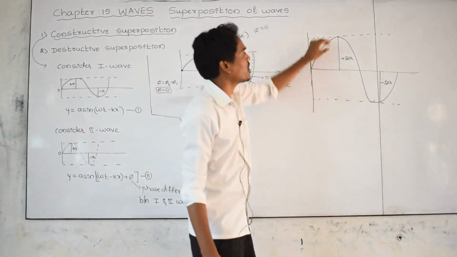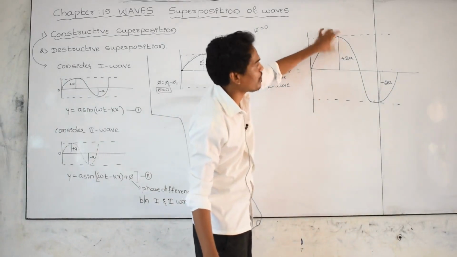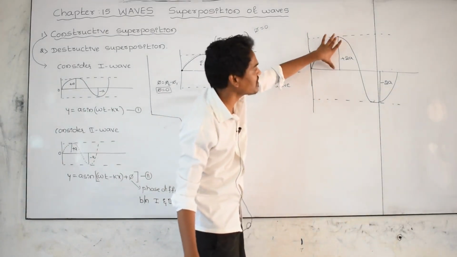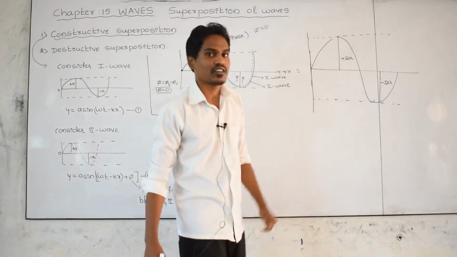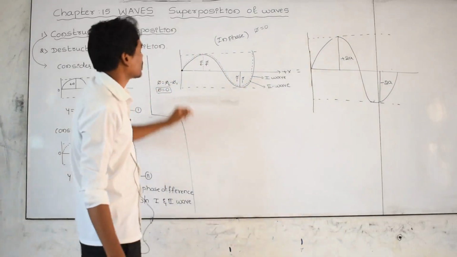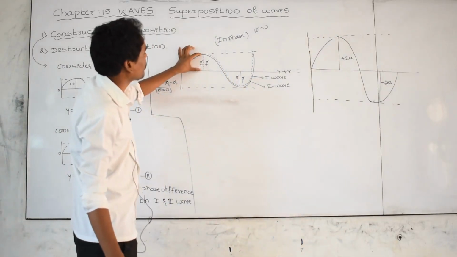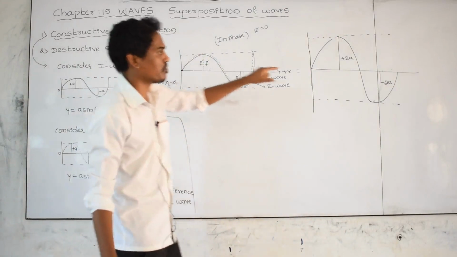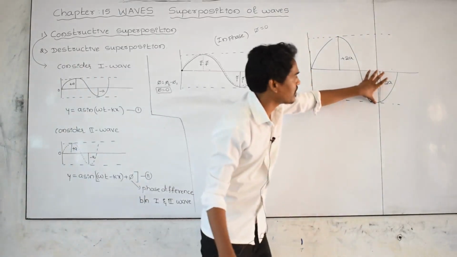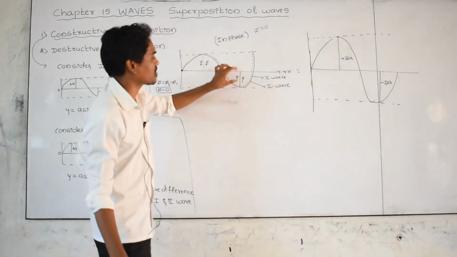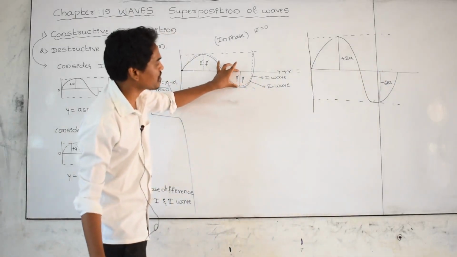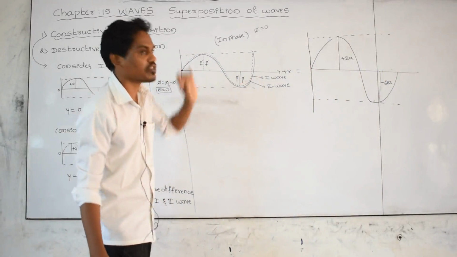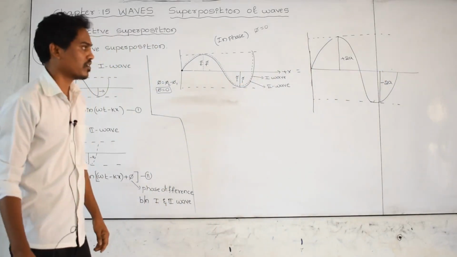And the displacement, here the maximum displacement is called the amplitude. This displacement is the sum of the displacement of the first wave and displacement of the second wave. This displacement is nothing but the algebraic sum of displacement of the first wave and displacement of the second wave.